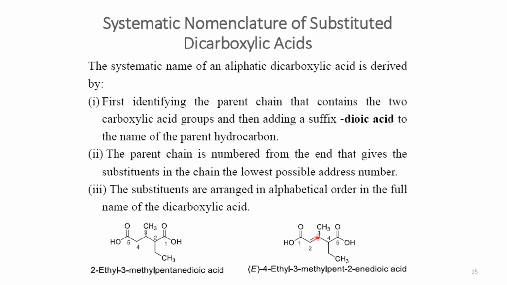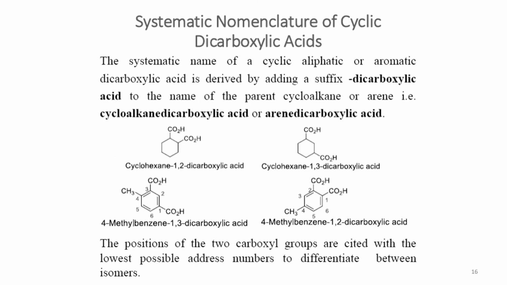So the numbering goes with E first, and then we have 4 ethyl and then 3 methyl, and then we name it as, because this is a 5 carbon skeleton, pentanoic. Then we have a few more examples here where these dicarboxylic acid compounds, or you can say carboxylic acid compounds, have cyclic units attached to them.